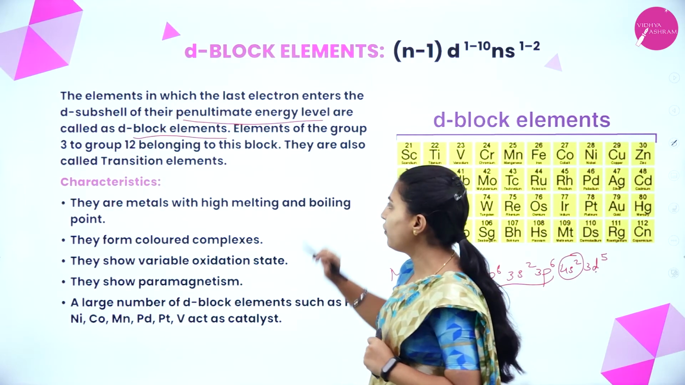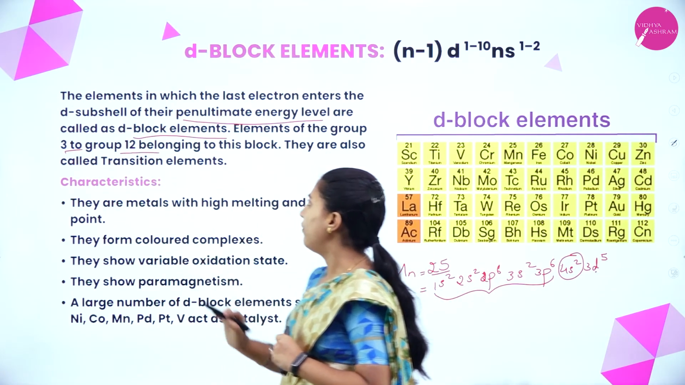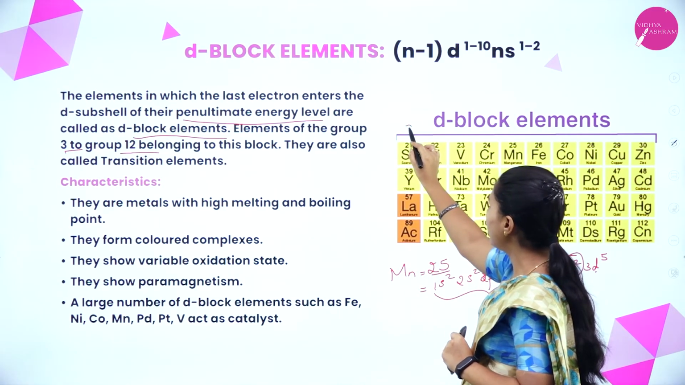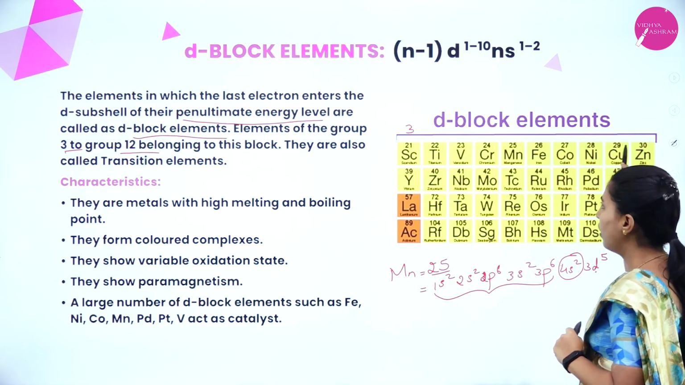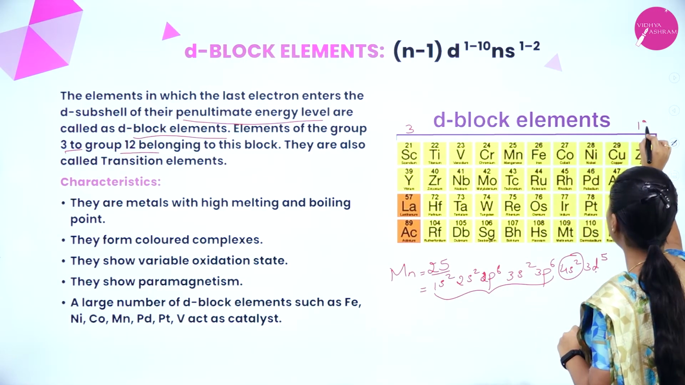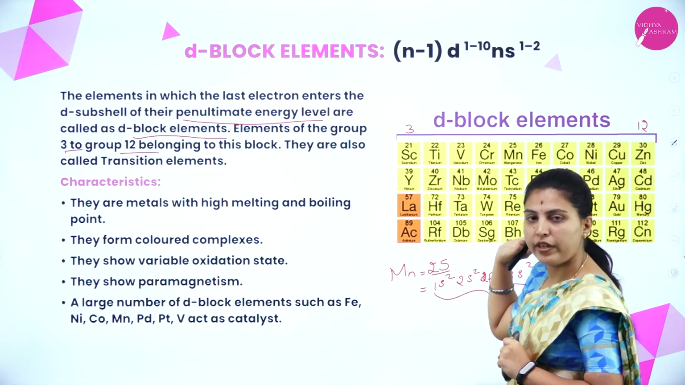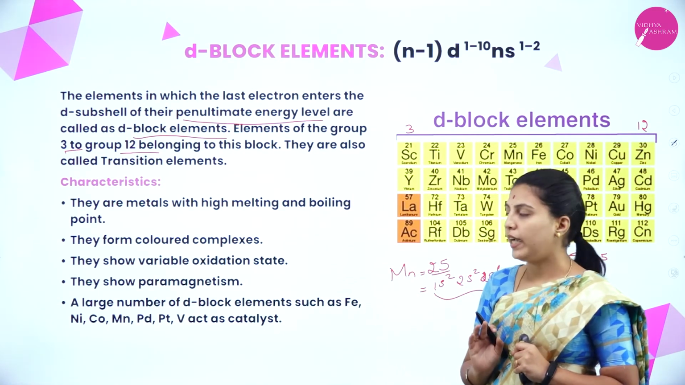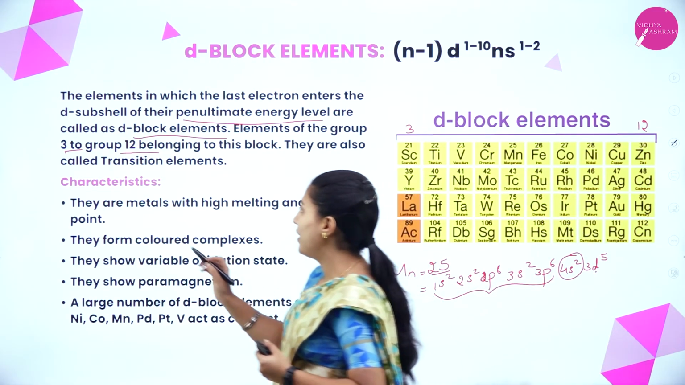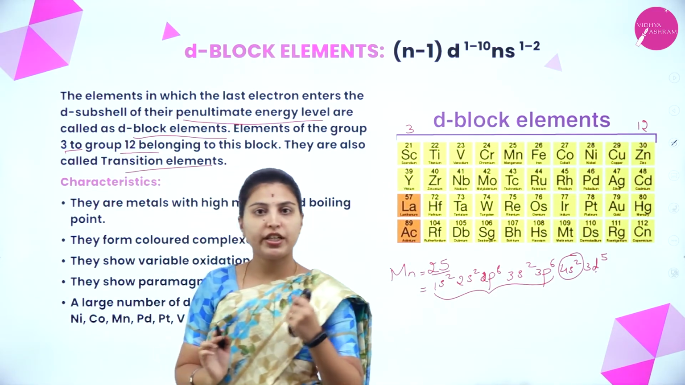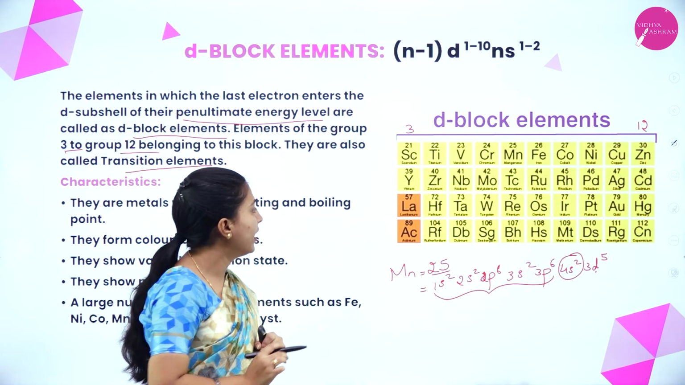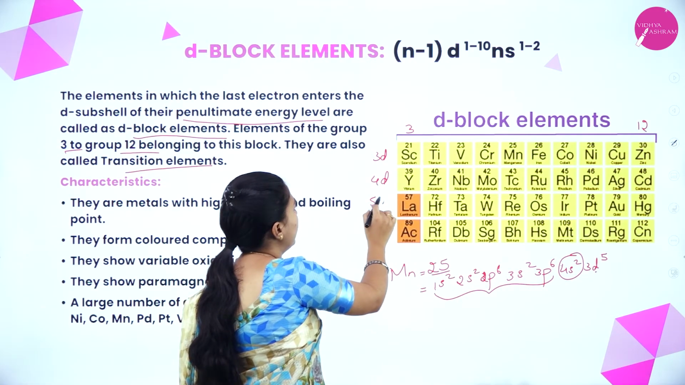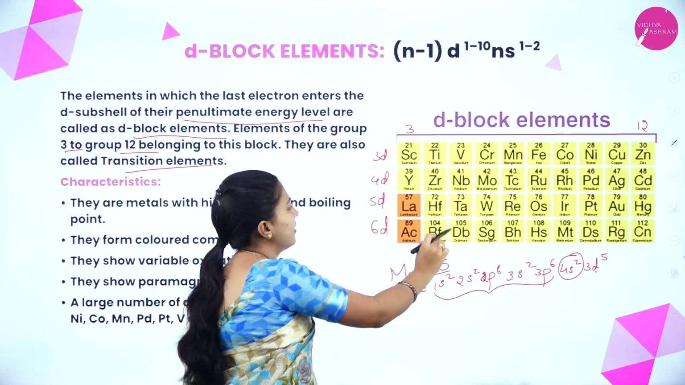Here, the elements of groups 3 to 12 belong to this block. See here, this is the third group to the 12th group, next will be starting the P block. The third group to the 12th group we call D block elements, also known as transition elements or transition metals. These include the 3d series, 4d, 5d and 6d series.